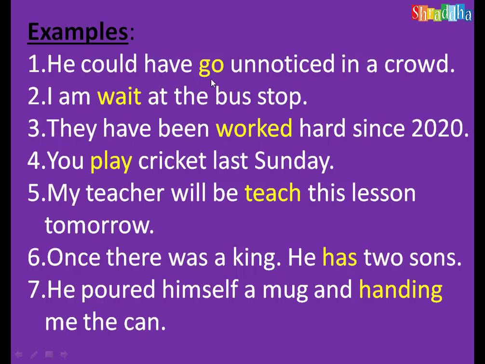He could have go unnoticed in a crowd. You see here, go is the wrong form of the verb. Have always takes V3. So what is the correct form? Have plus V3. That means he could have gone unnoticed in a crowd. This should be gone. I am waiting. Am always takes continuous tense. This is present continuous tense. In continuous tense, V4 form should be there. So I am waiting at the bus stop. They have been. Been is also continuous, present perfect continuous tense. So this is also V4 form. They have been working hard since 2020. Not worked, but working.